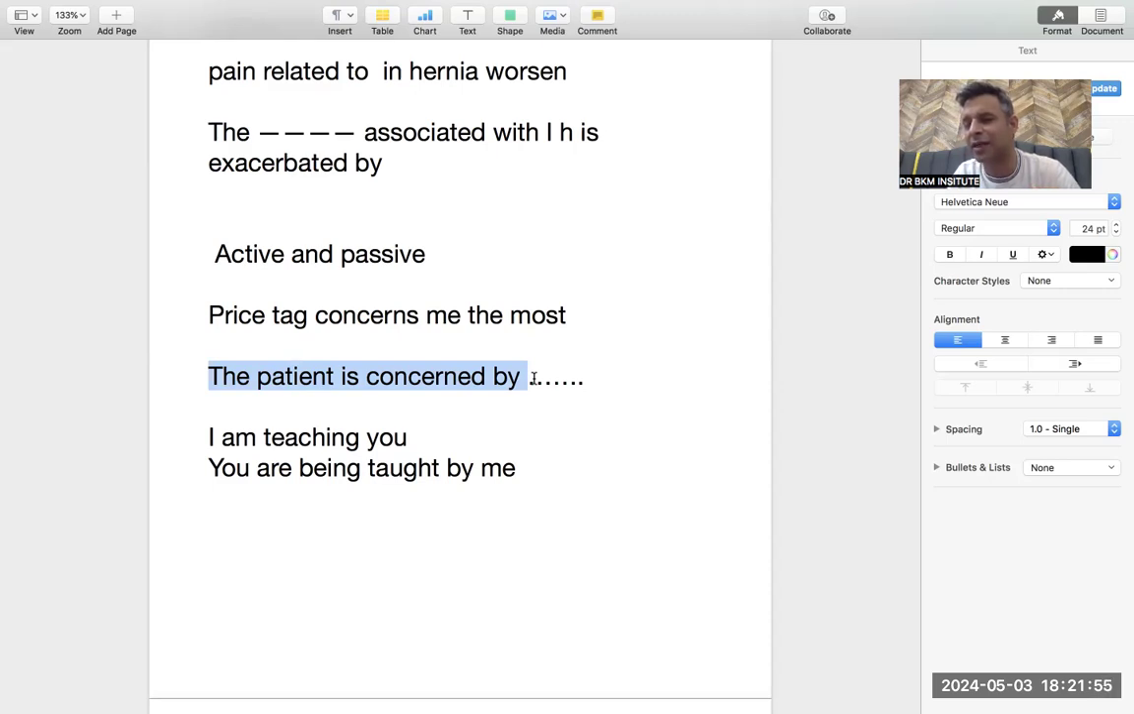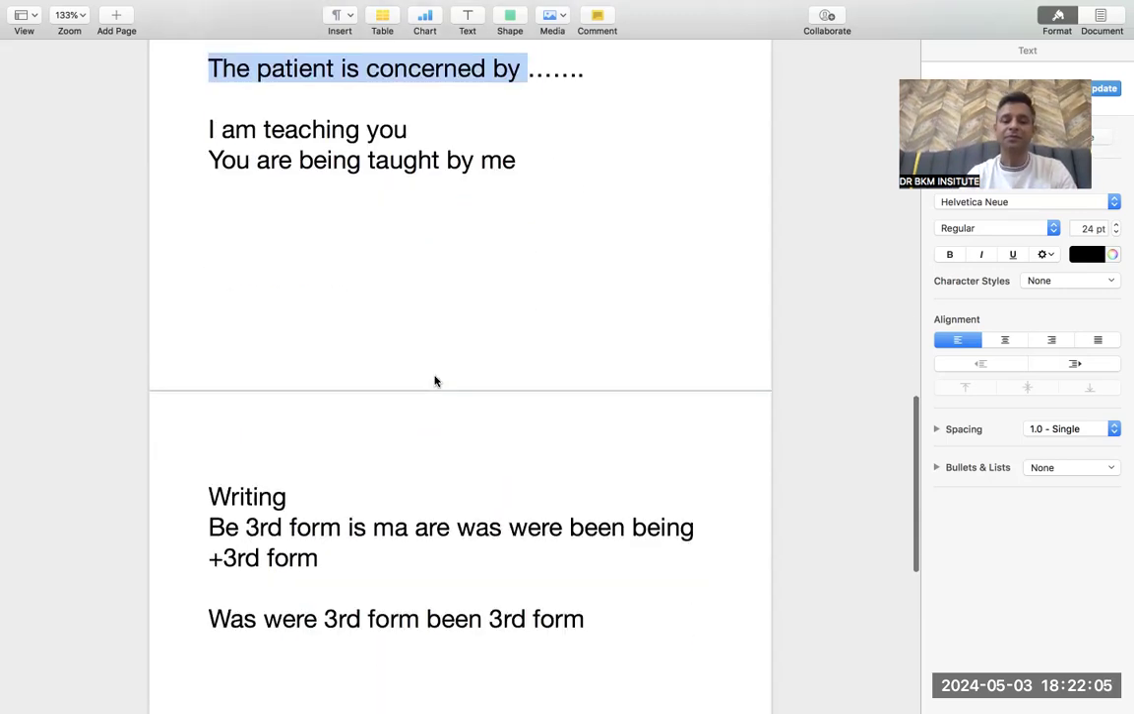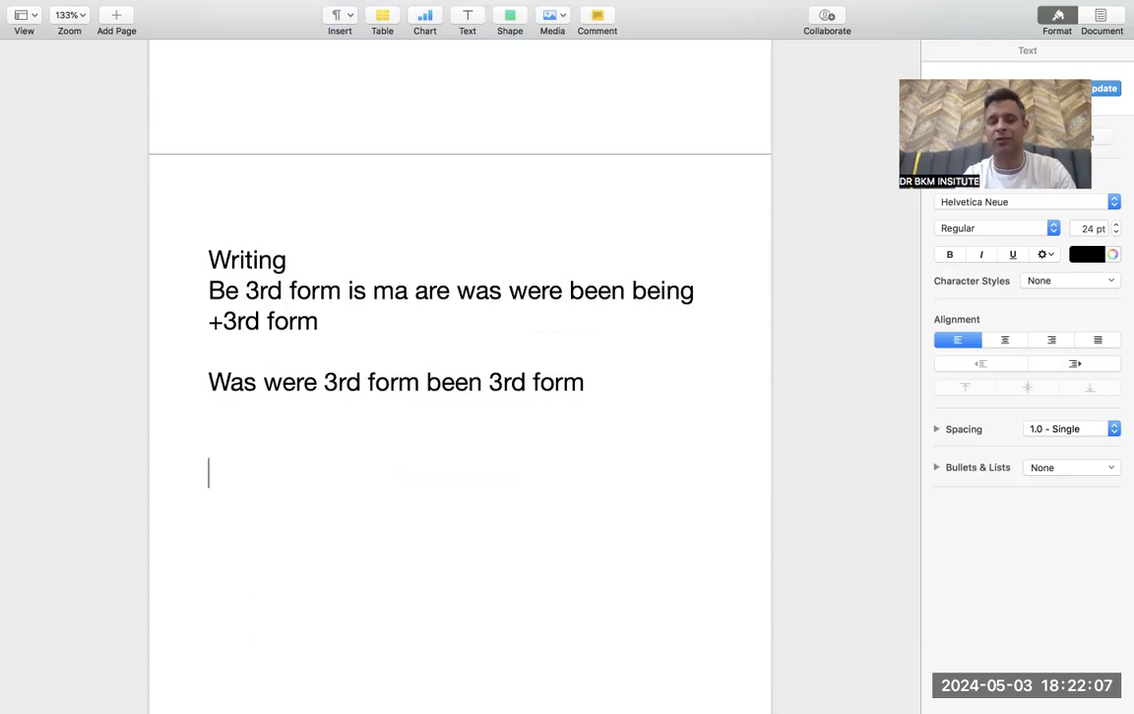So he will say, "Price tag concerns me the most." Then I have to understand the word concern: the patient is concerned by the price tag. That is where you have to be really alert. You should know active and passive. And now what is the benefit of this rule? When we do a visit letter, which is supposed to come, or which can come this time, is was plus the third form.